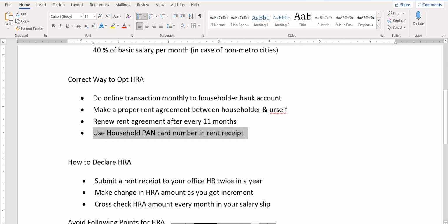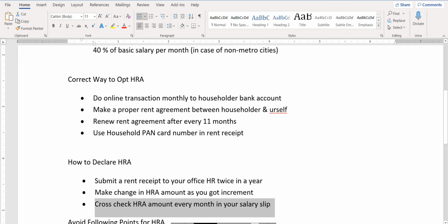Now, how can you declare the HRA? You have to submit a rent receipt to your office for HRA twice in a year. First, you submit the rent receipt at the beginning of the financial year, and then you can submit again in the middle of the financial year. Make changes in the HRA amount as you get an increment. Suppose you get an increment in between the financial year, so your basic salary changes; as per the new basic salary you have to increase your HRA amount accordingly.